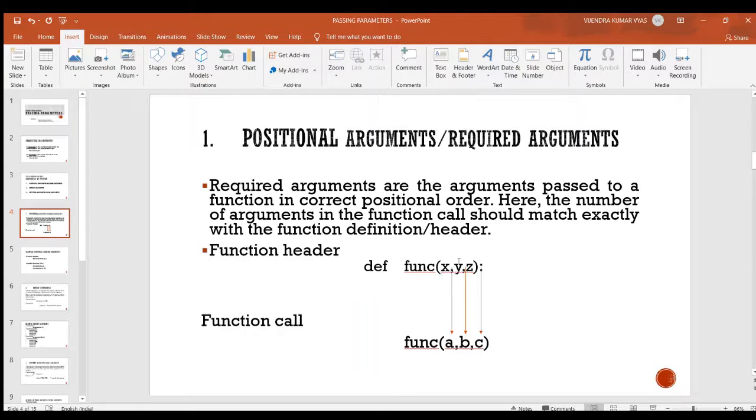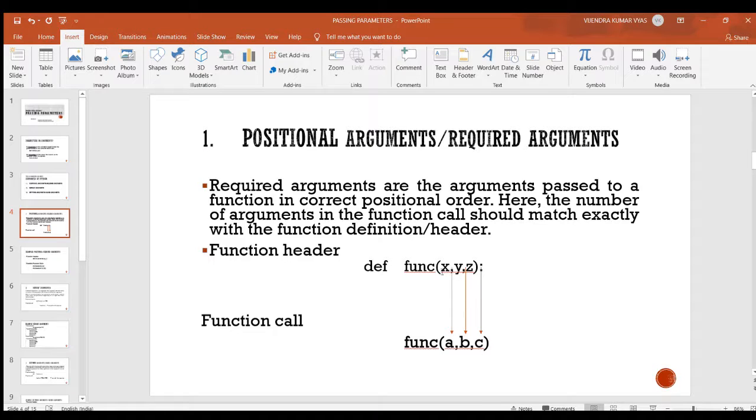in function header, and the position of x, y, z are 1, 2 and 3. So as per the order of these variables or these parameters, the order of argument must be same.